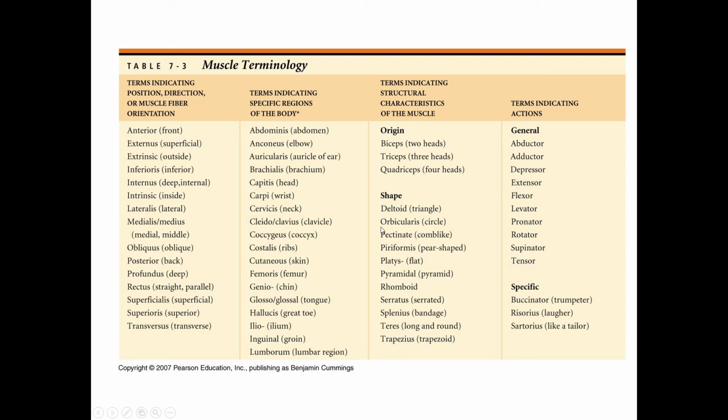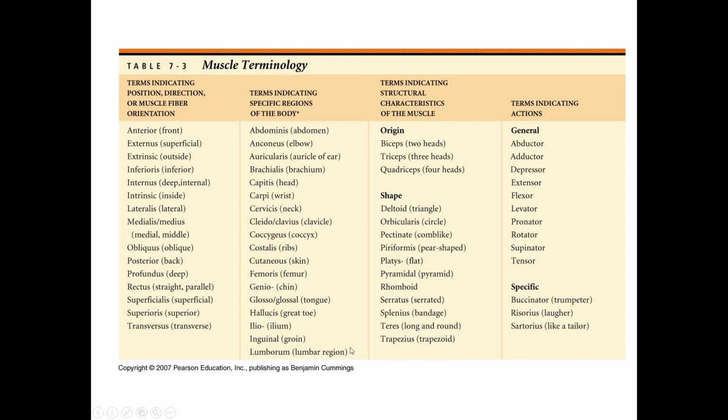Deltoid, triangular; orbicularis, circle; pectinate, comb-like; piriformis, pear shape; platys, flat; pyramidal, pyramid shape; rhomboideus; serratus, serrated; splenius, bandage; teres, long round; trapezius, trapezoid shape.